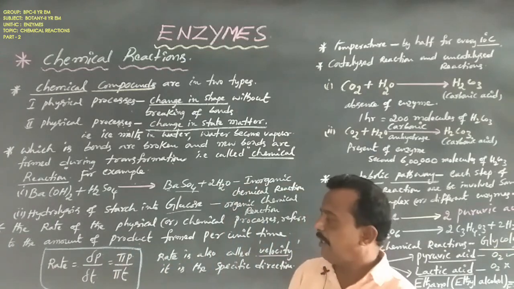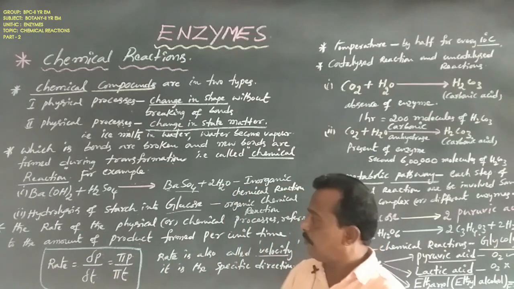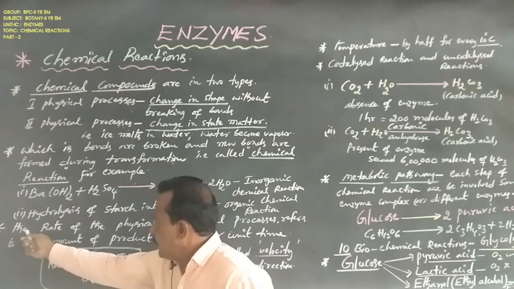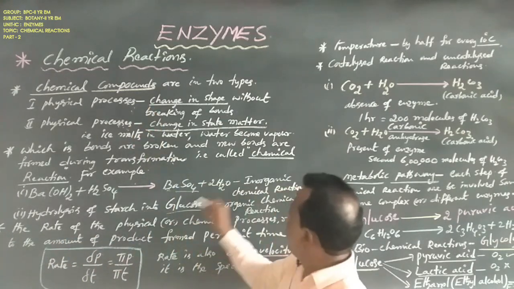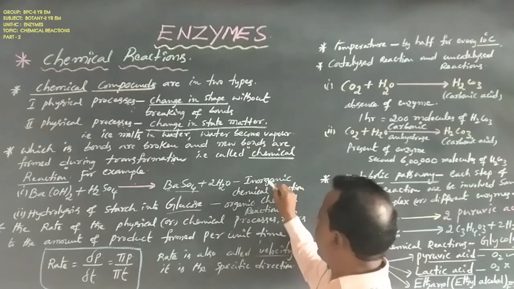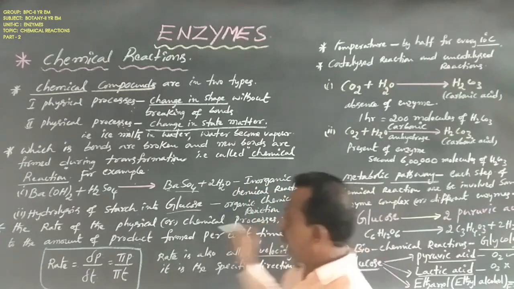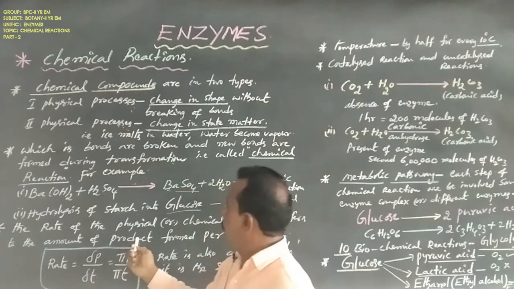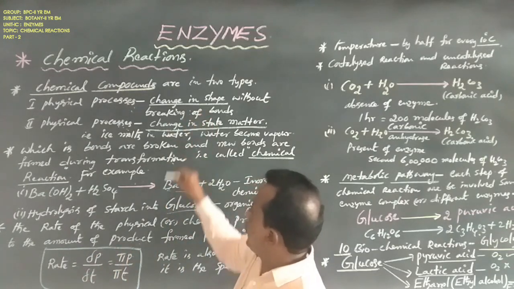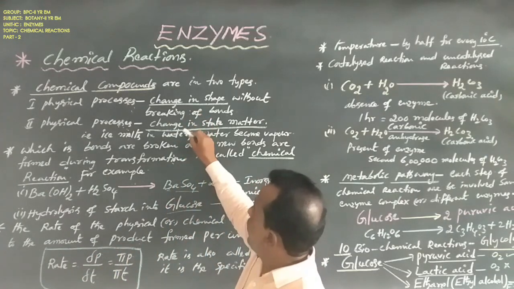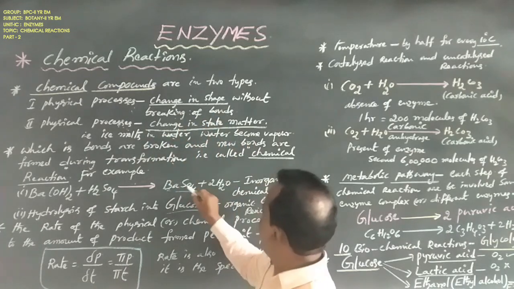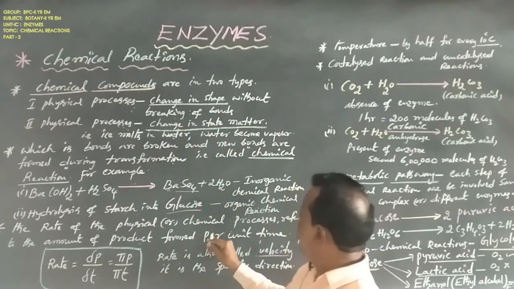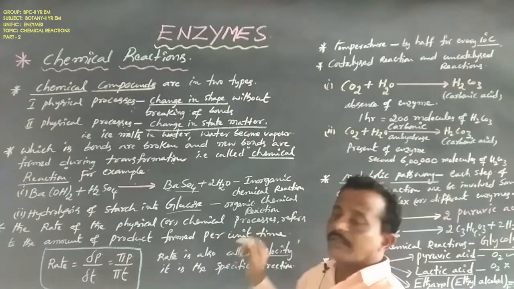Once again, the rate of a physical process or chemical reaction refers to the amount of product formed per unit time.